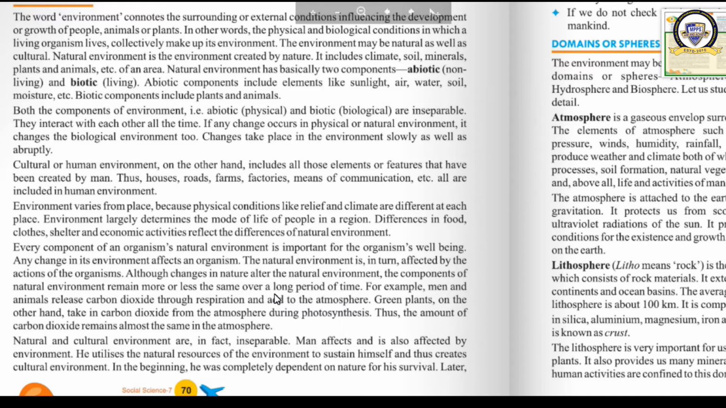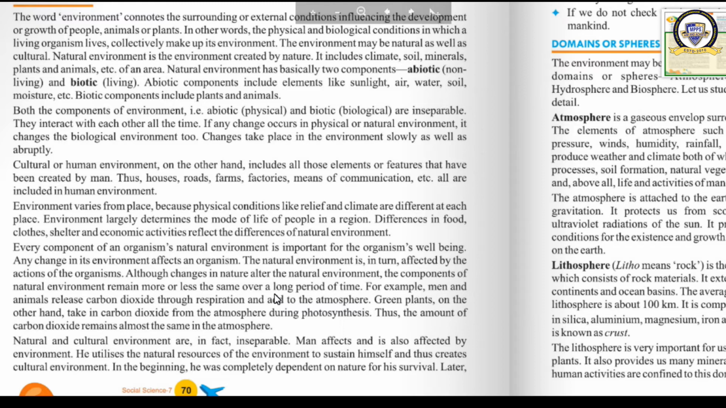Okay, it affects the human environment also. You got it? Okay, now let us see. They are inseparable. What are inseparable? Natural factors and human factors, or natural environment and human environment are inseparable. Okay, we human beings are also a part of it.